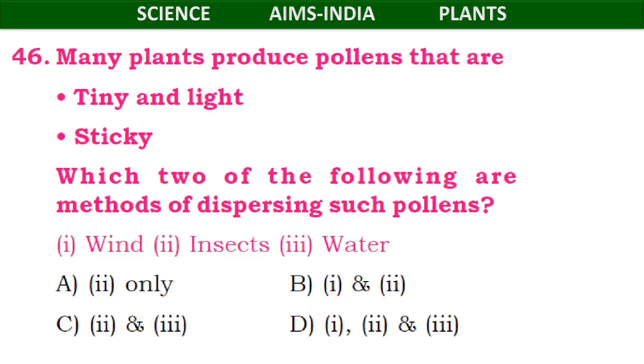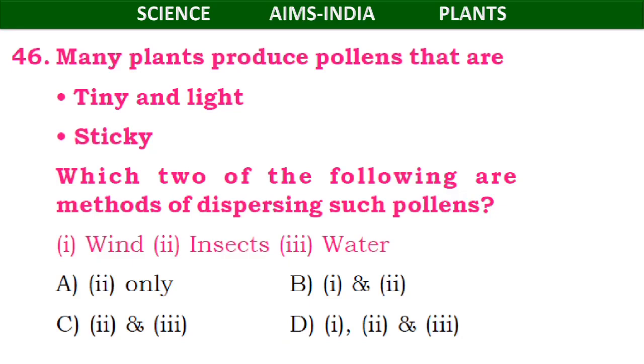Many plants produce pollens that are tiny, light, and sticky. Which two of the following are methods of dispersing such pollens? As we learned, children, pollens are very tiny, very small, very light, in the sense without any weight, and sticky.